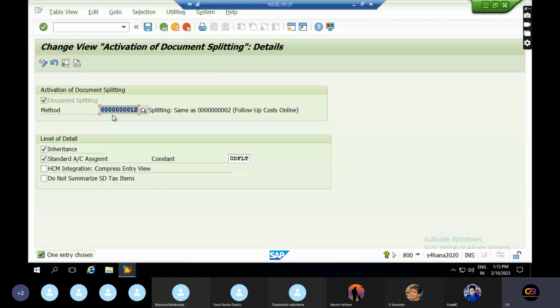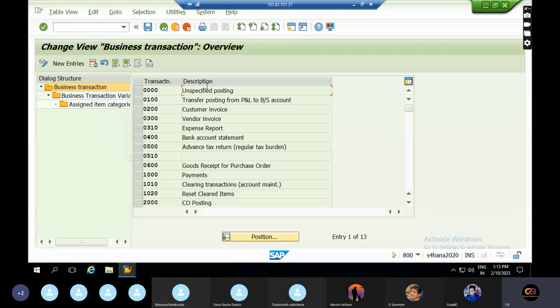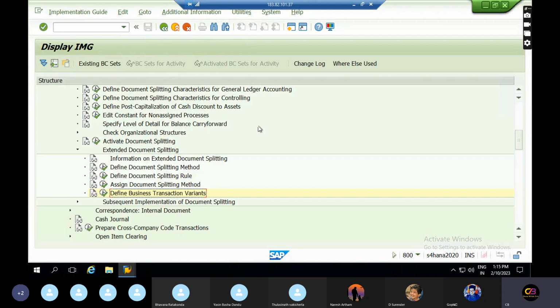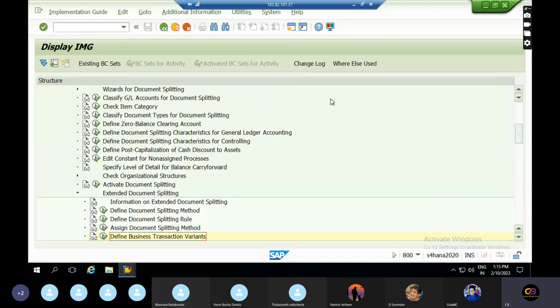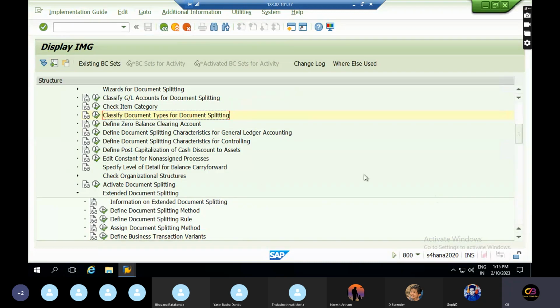So for this document splitting, these default rules have been assigned. This is constant. And business transaction variants are also there. These variants are already predefined over here.